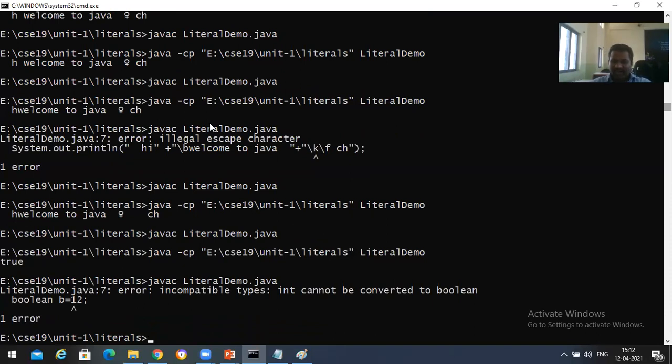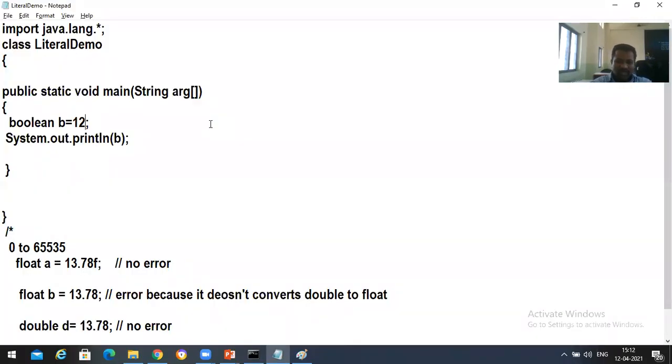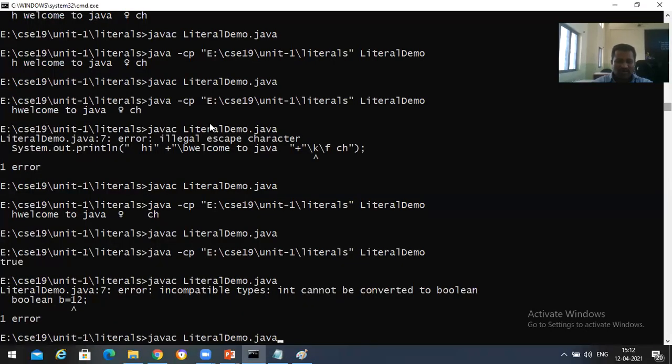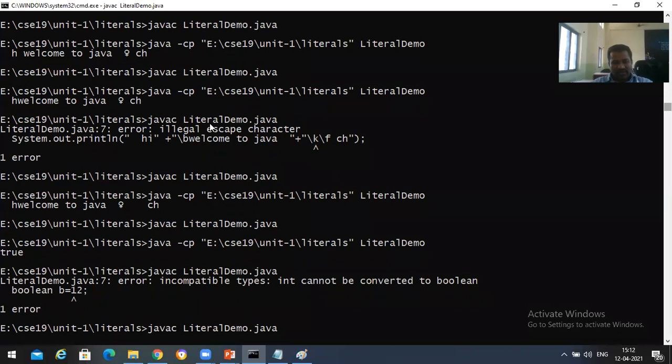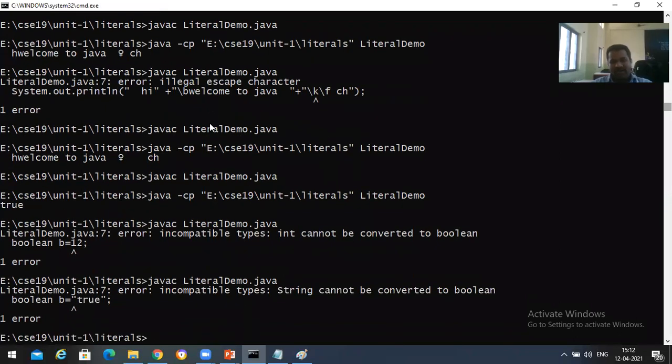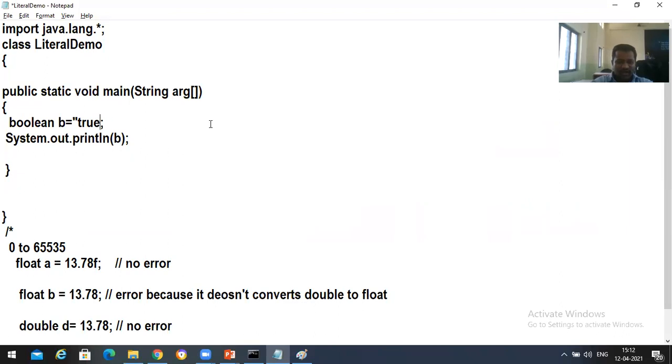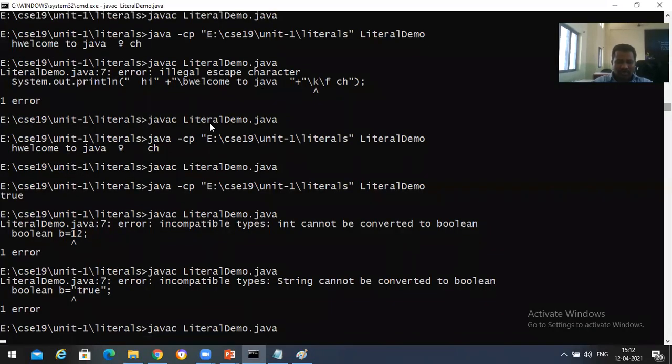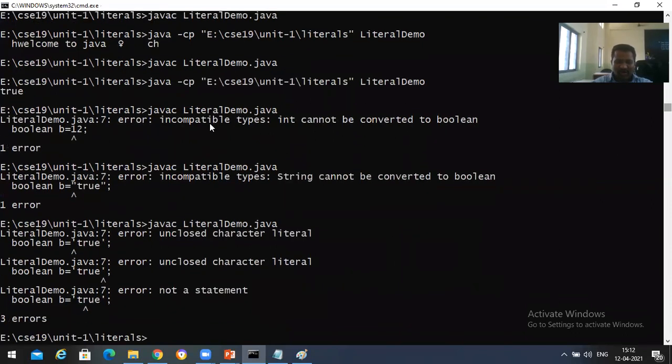Yes, yes, this was the error. Same: int cannot be converted to boolean. Okay, suppose I'm trying to take, within double quotes, true. In this case, what's the thing that we'll get? Let's see. Again we got an error over there. String cannot be converted. And within single quotes I'm going to take something like this, true. Let's check it. We got an error over there, right? Unclosed character literal.